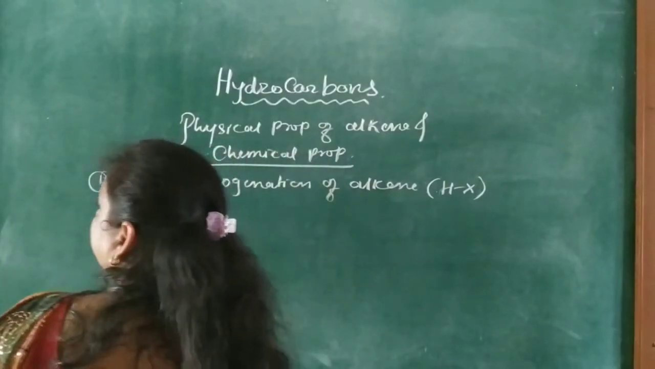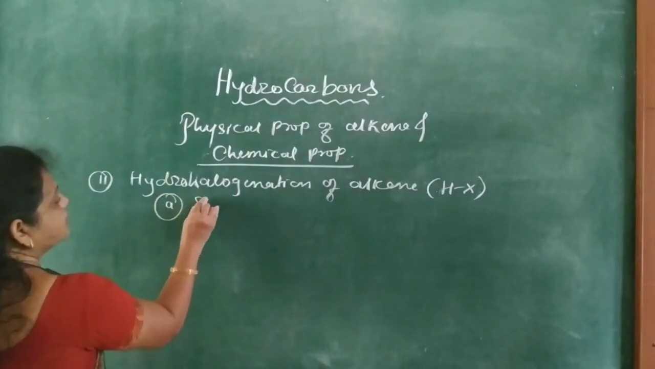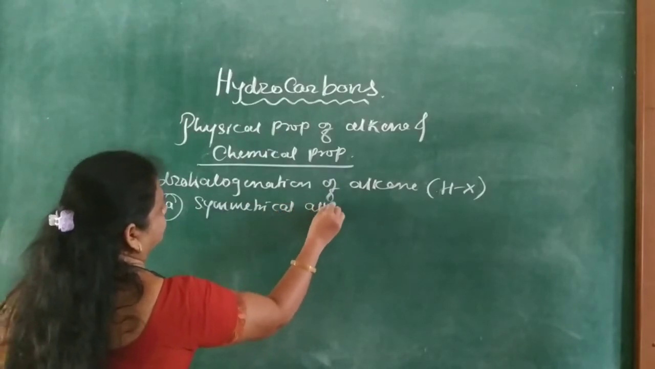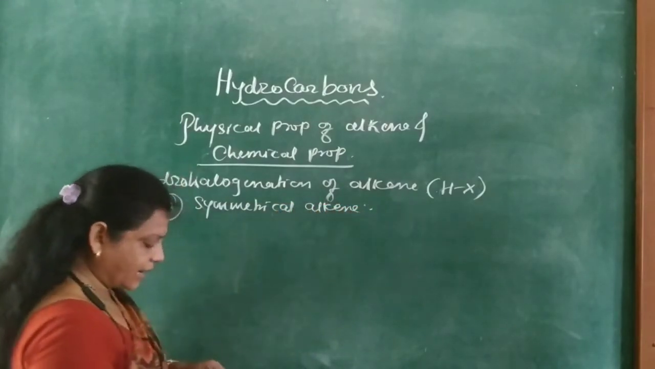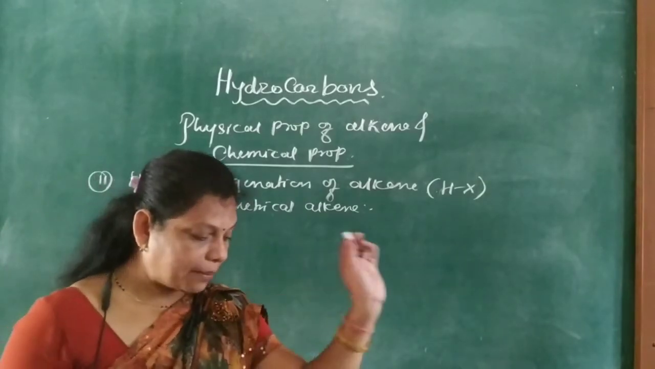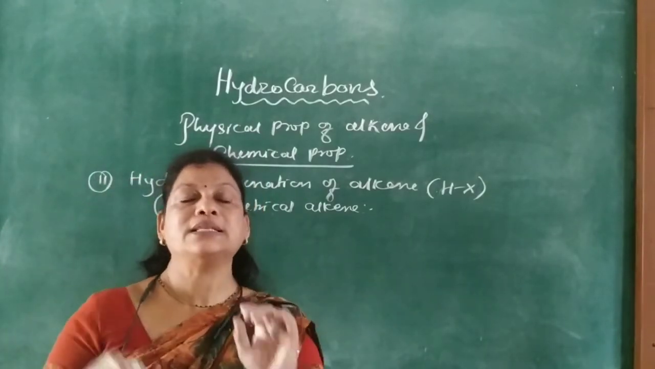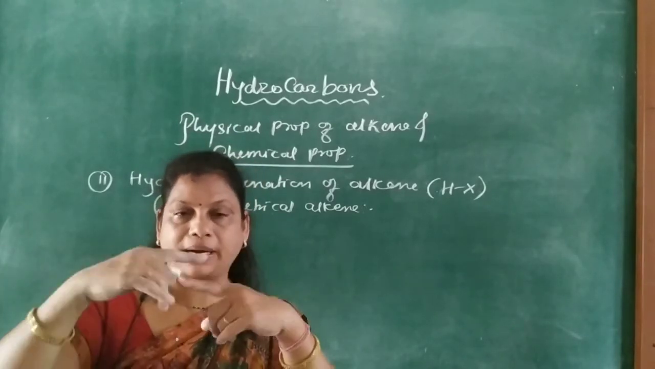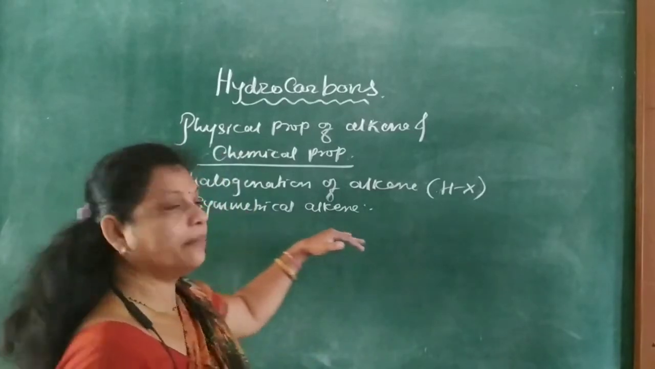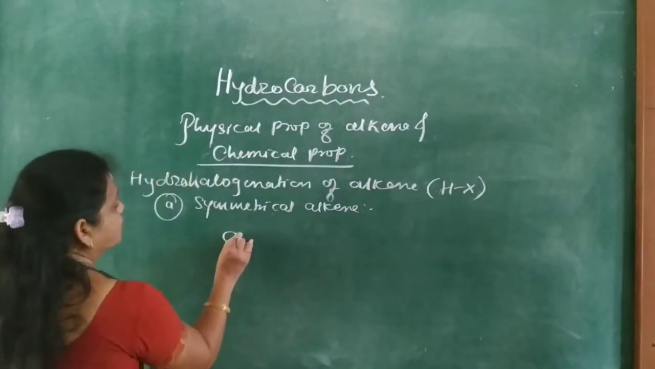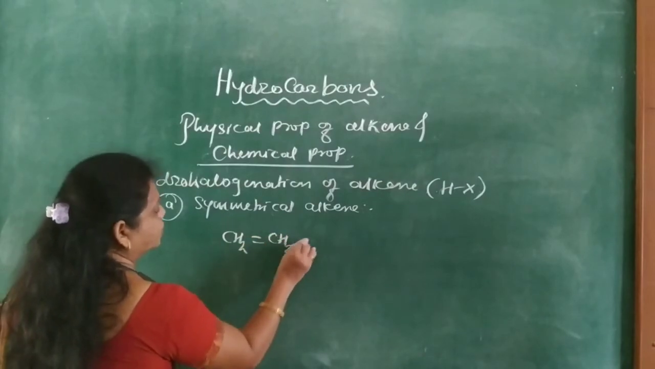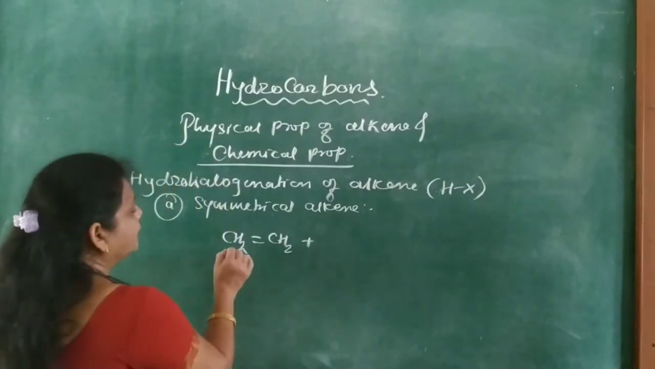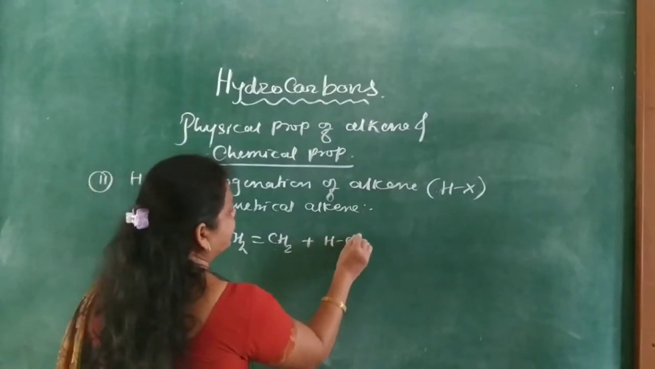So first, hydrohalogenation of symmetrical alkene. Symmetrical alkene means what? Across the carbon-carbon double bond, there are the same numbers of carbon atoms and hydrogen atoms. That is called a symmetrical alkene. For example, again CH2=CH2. Again 2-butene, it is also a symmetrical alkene. Then CH2=CH2 plus HCl or HBr.